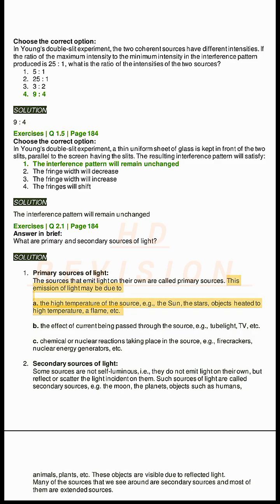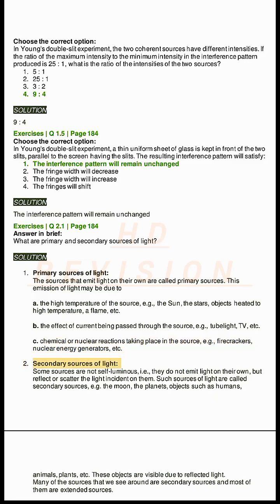The high temperature of the source, e.g., the sun, the stars, objects heated to high temperature, a flame, etc. b. The electric current being passed through the source, e.g., tube light, TV, etc. c. Chemical or nuclear reactions taking place in the source, e.g., firecrackers, nuclear energy generators, etc.